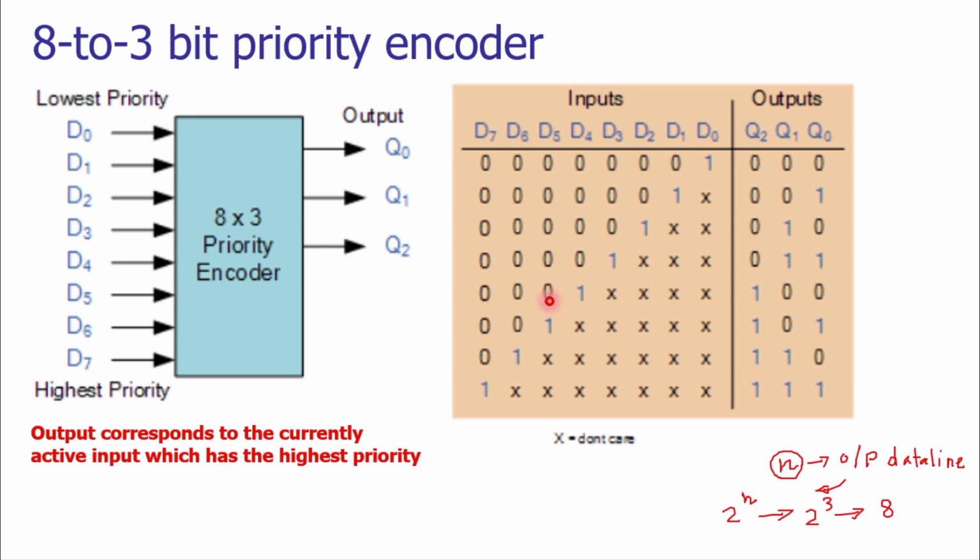If the comparator corresponding to either D7, D6 or D5 is also showing the high level input value, then this would be ignored and the output would be changed. So in this way, the priority level of the input data lines is influencing the output, and thus we are converting the input as the analog signal, that is a continuous function of the time, into the digital output, that is zeros and one.